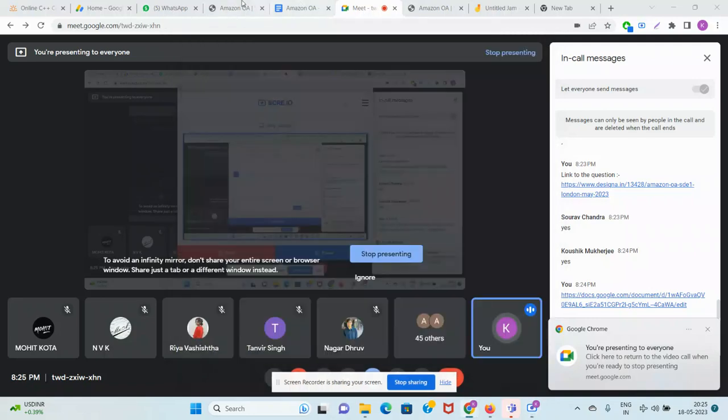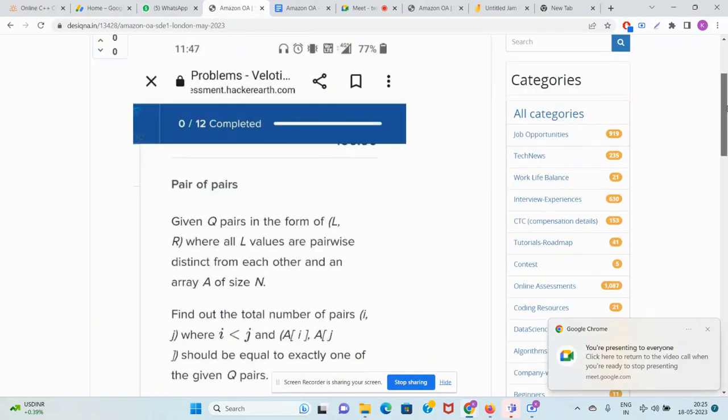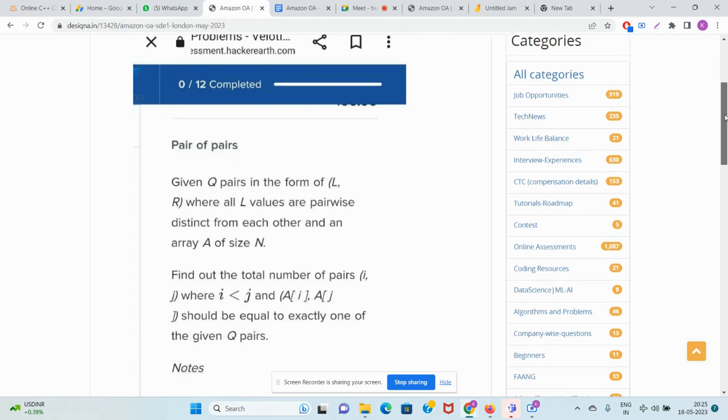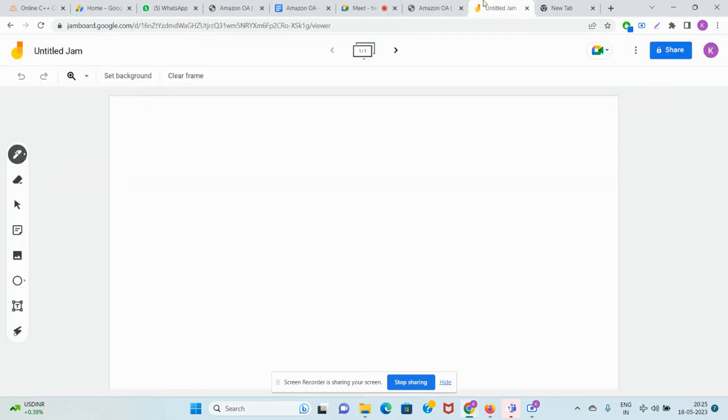Hello guys, today we are going to discuss this Amazon OA problem which was asked for the SD1 role at London. Now let's focus on what the question is saying. We are given q pairs of integers in the form of L comma R. R can be repeated but L will never repeat itself. That's the first thing. Second, given an array, find the number of pairs in the array ai comma aj such that the pair is already one of the pairs in the q pairs. That's what the question is trying to tell us.